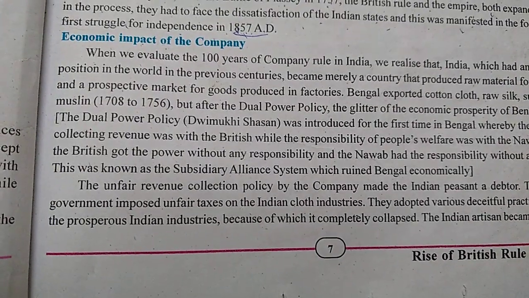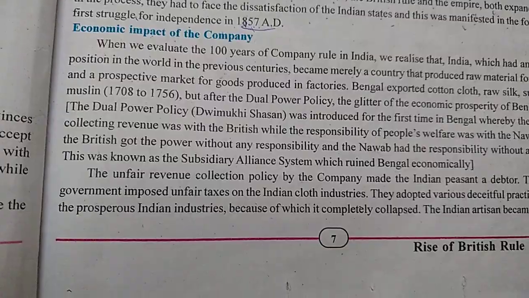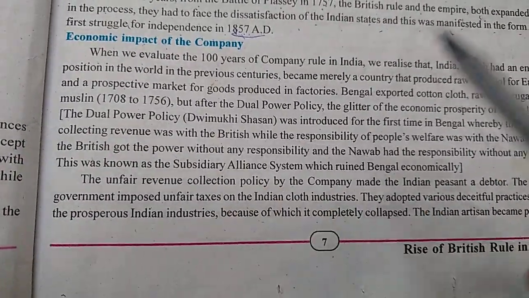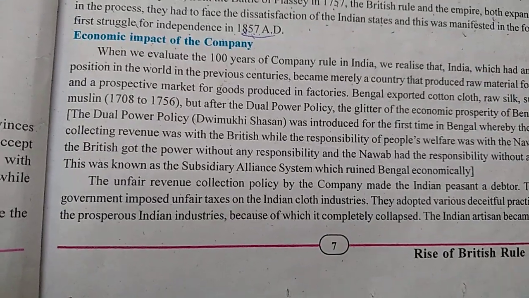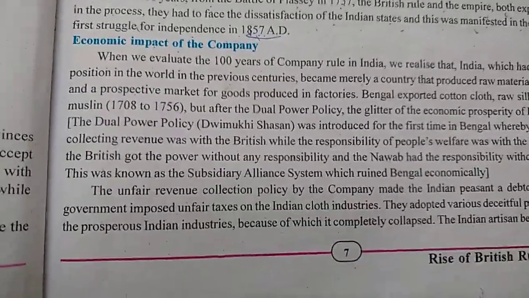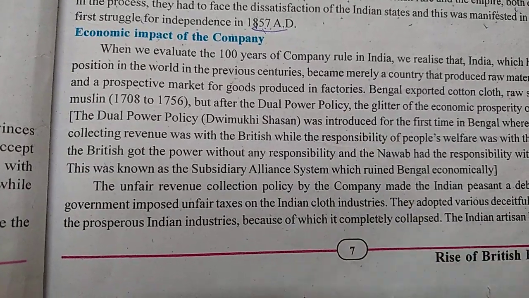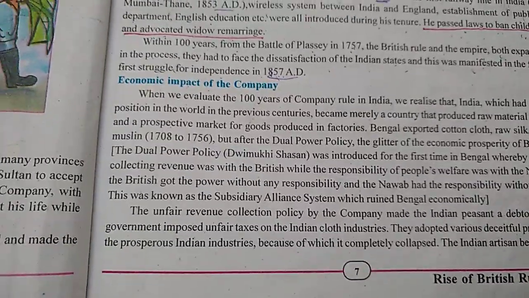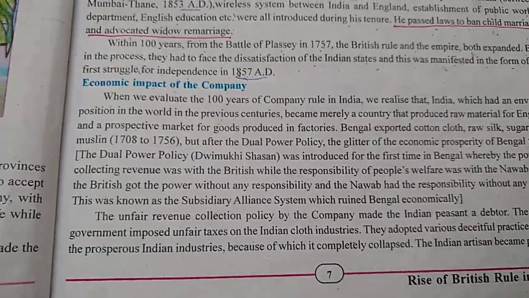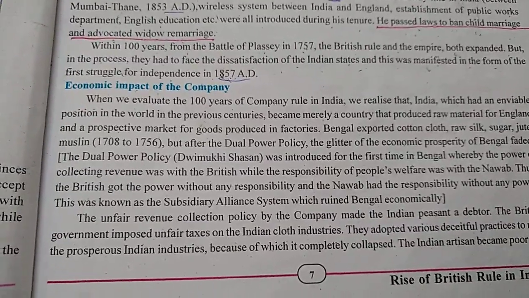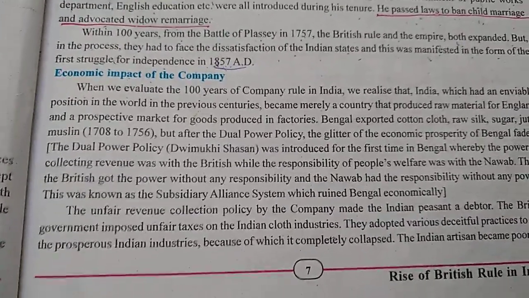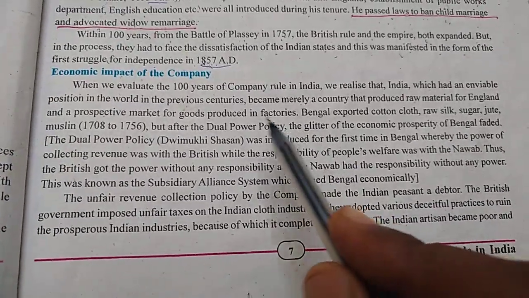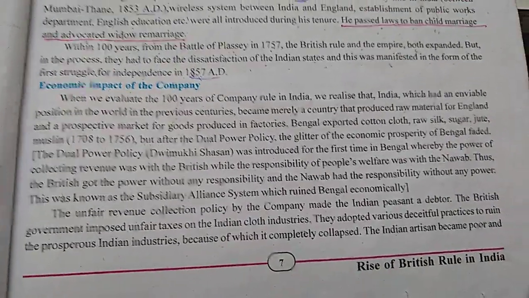Imagine, England purchases raw material from us, prepares the goods over there, and sells those goods to us. So on one side we became raw material provider, and on the other side we became a buyer, a market. All the goods produced in the factories of Great Britain were sold to India. So we face double loss. On one side we are selling raw material at a cheap rate, and on the other side, the goods produced in British factories are sold to us at a very high price. So we face economic drawbacks on both sides.